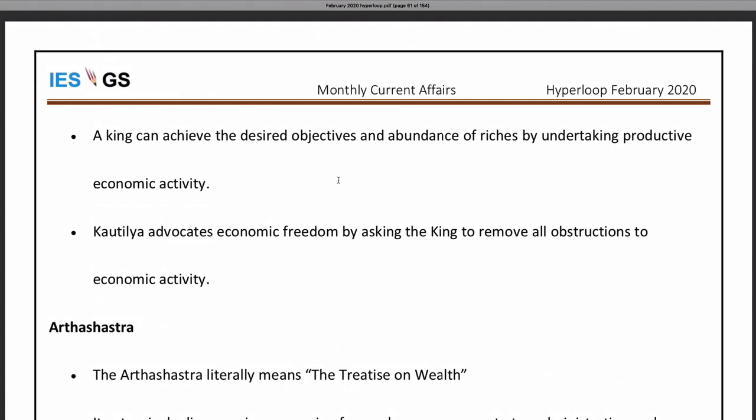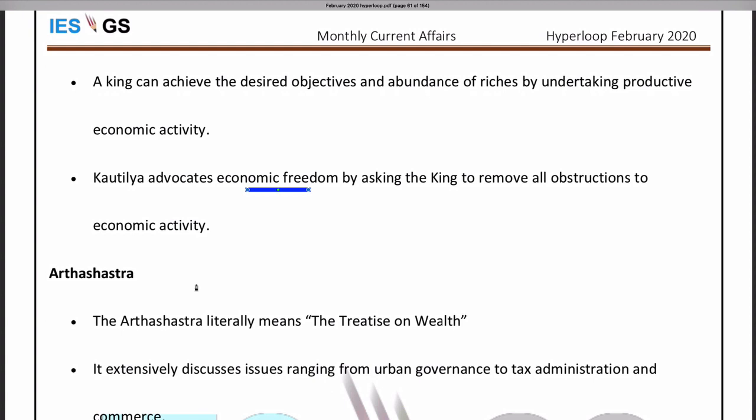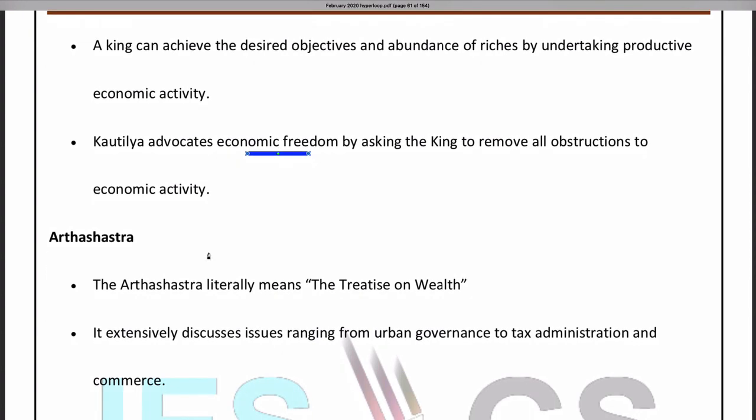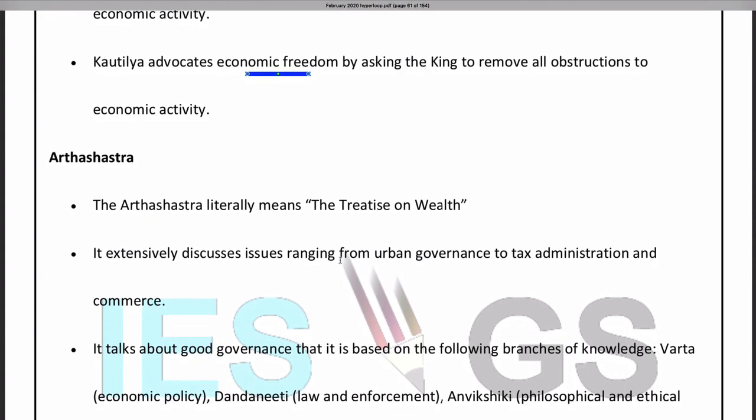So the advice of Kautilya is that for achieving the desired objectives of an abundance of riches, the king should undertake productive economic activity. And he also asked the king to remove all obstructions to economic activity by advocating economic freedom. Arthashastra is the book written by Kautilya. It discusses issues ranging from governance to tax.